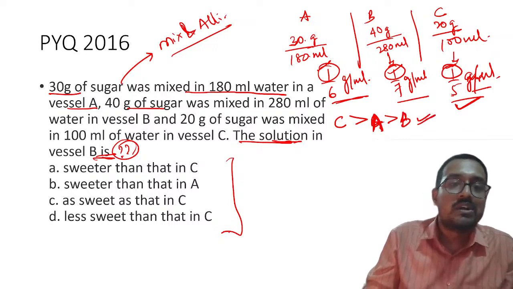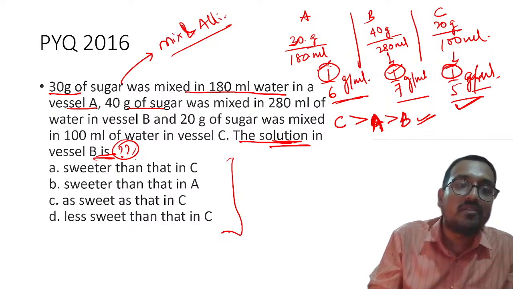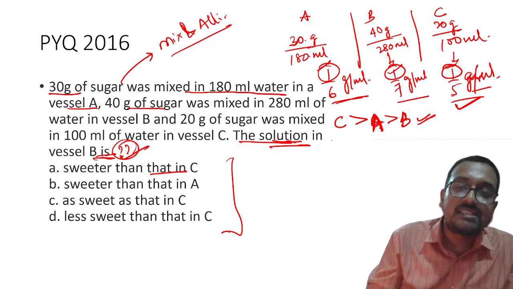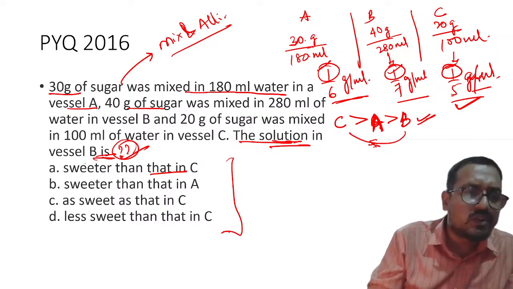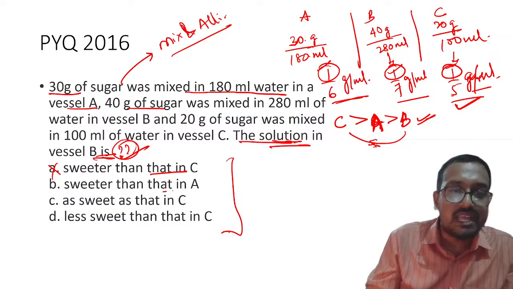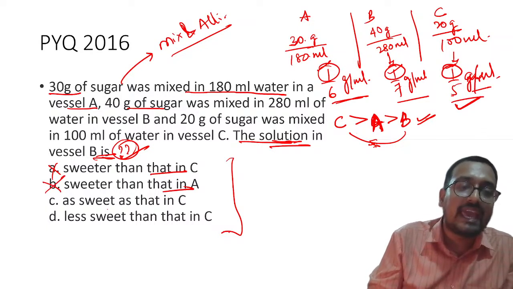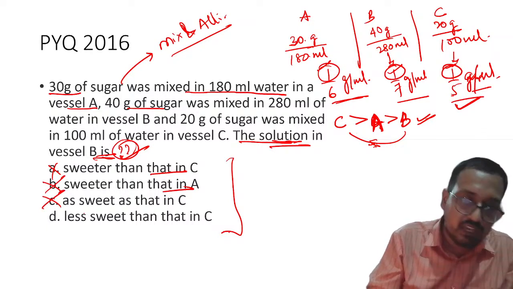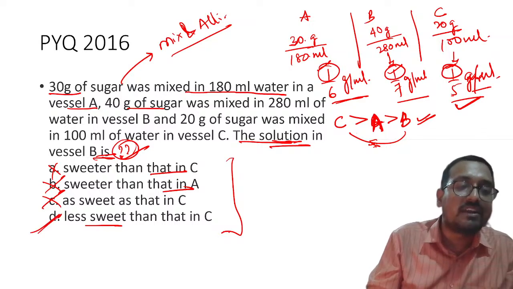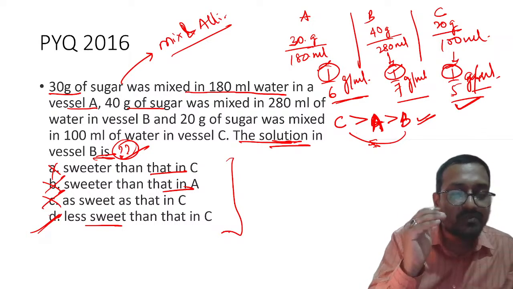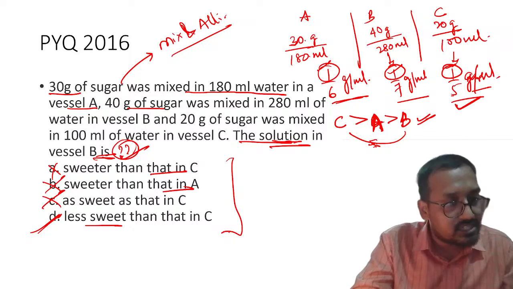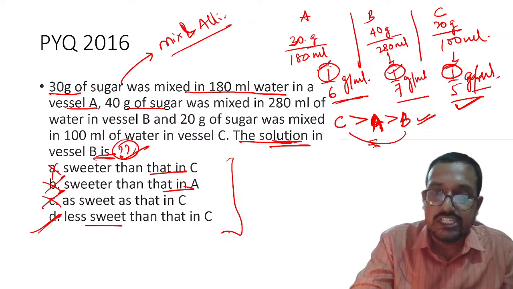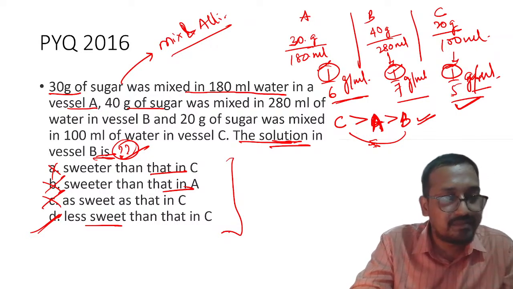Is that true? So now see, the solution in vessel B is sweeter than C. Is it so? Is B sweeter than C? Obviously no, right? Then is B sweeter than A? Obviously no. This is again wrong. As sweet as that of C? No, never. Less sweet than C? Then definitely D. Please remember, here the options were set in such a way that it will confuse any student. Understood? So please pay very close attention towards these things.